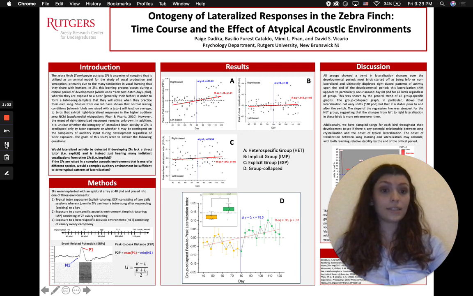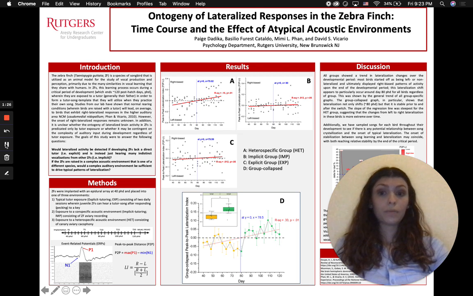In order to test this, zebra finches were implanted with an epidural array at 40 days post-hatch and placed into one of three environments. The first, the explicit group, underwent typical tutor exposure. The second, the implicit group, listened to a conspecific acoustic environment, which consisted of zebra finch aviary recording. The third group, the heterospecific group, consisted of a canary aviary recording.